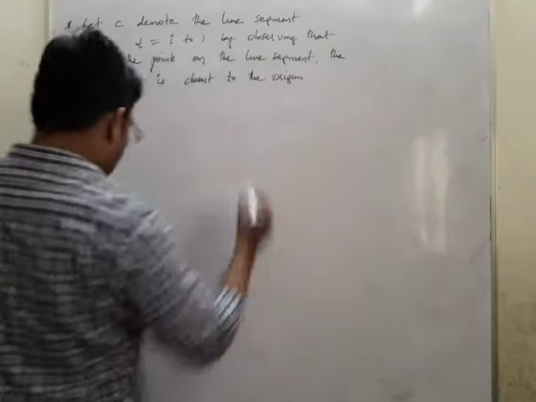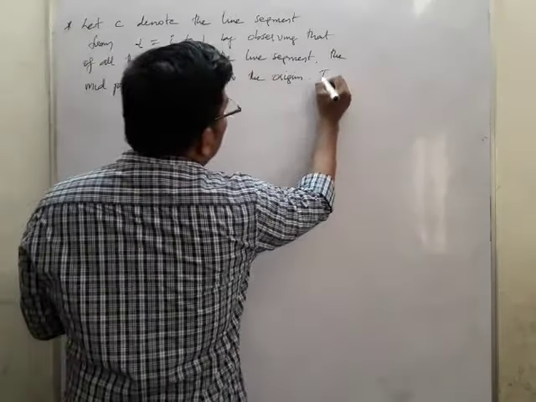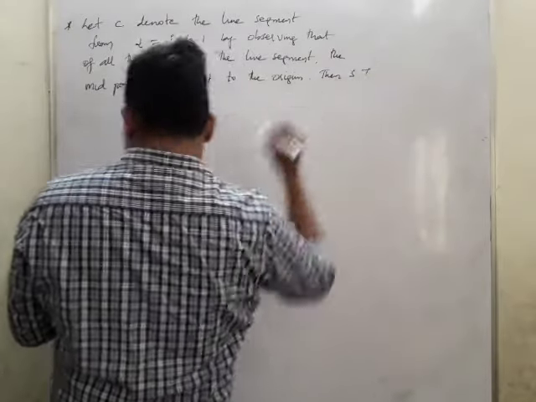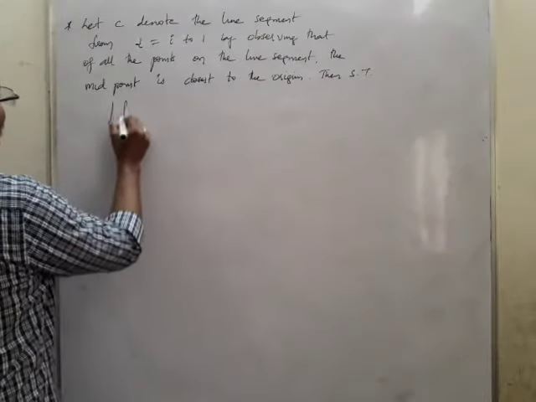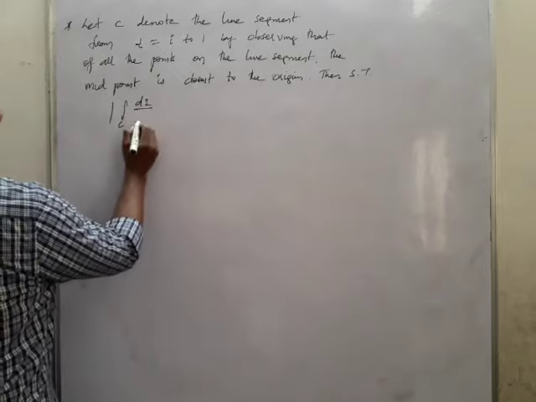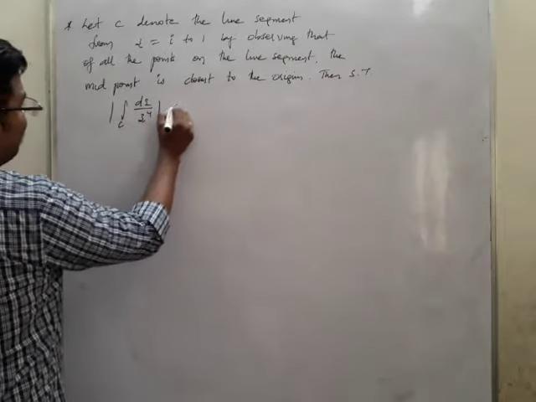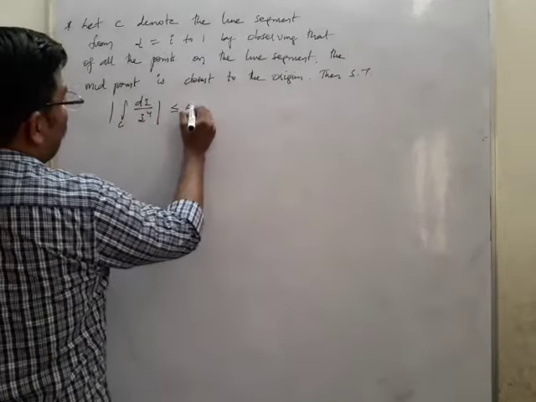The midpoint is very much close to the origin. Then we have to show that mod integral over C dz by z power 4 is less than or equal to 4 root 2,